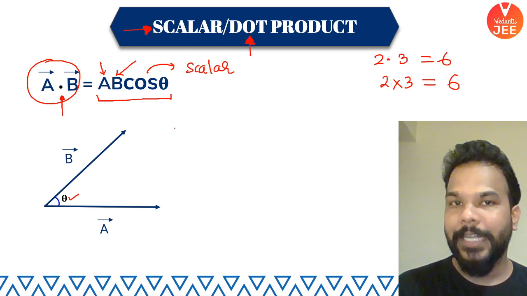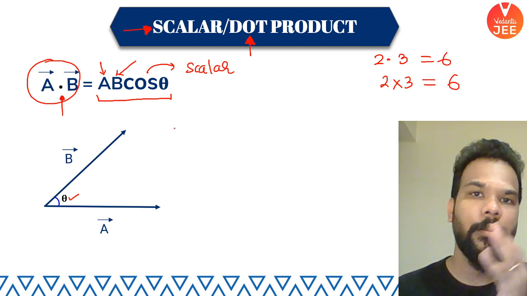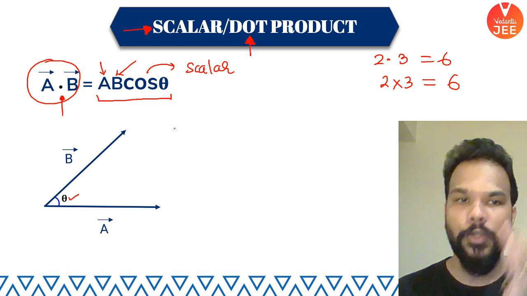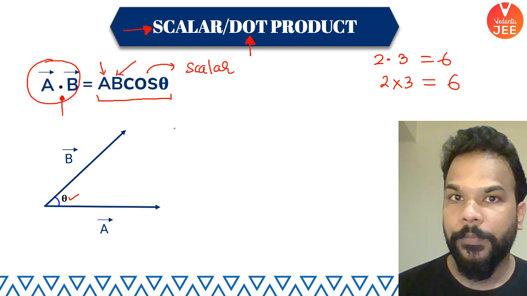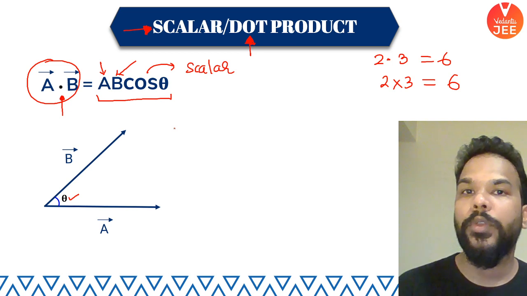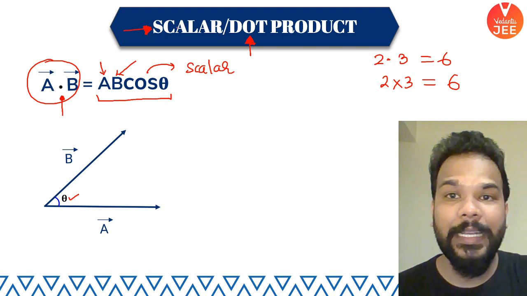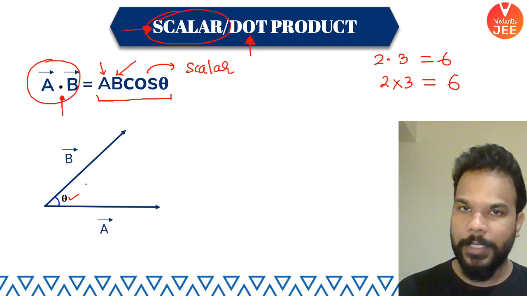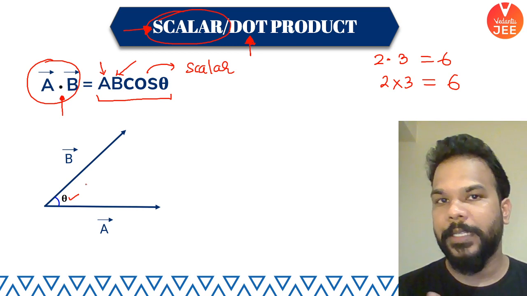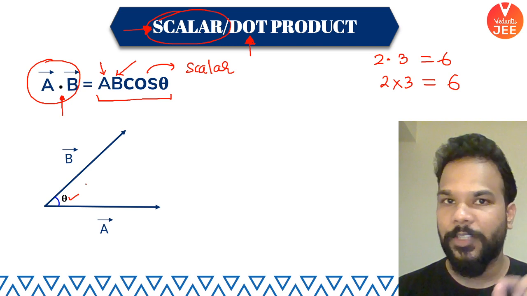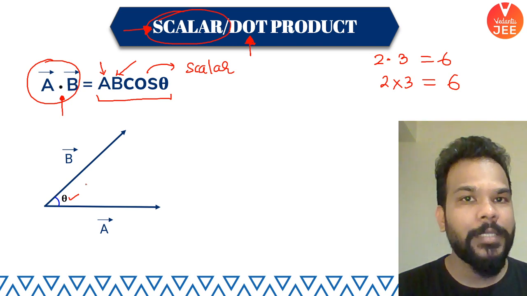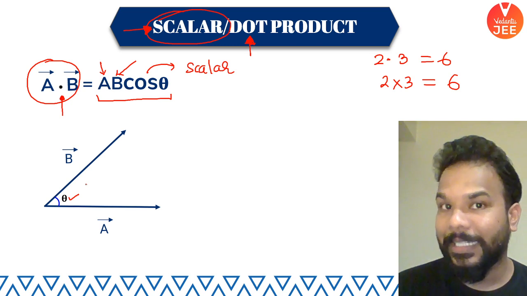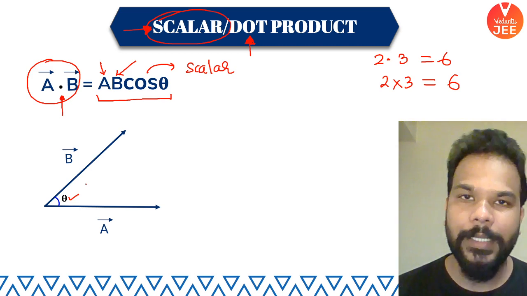On the right hand side, what you are getting is a number whose magnitude is A into B into cos of theta, which means it is going to give you an output as a scalar. That is why it is called a scalar product. I hope the basic thought is clear. Because vectors are represented by a dot in multiplication, it is called dot product, and because the output is a scalar, we call it a scalar product.